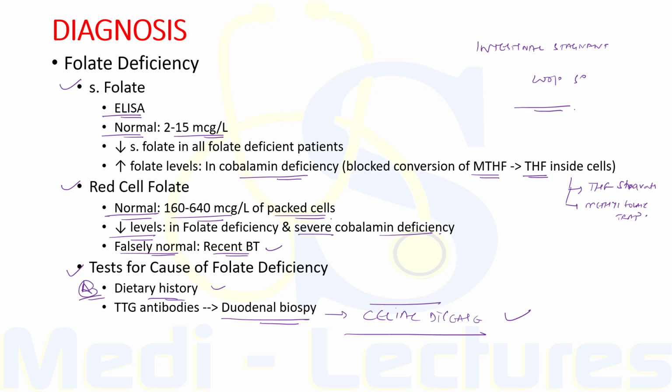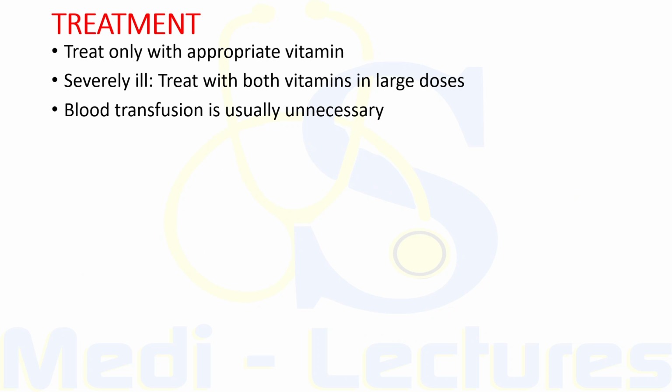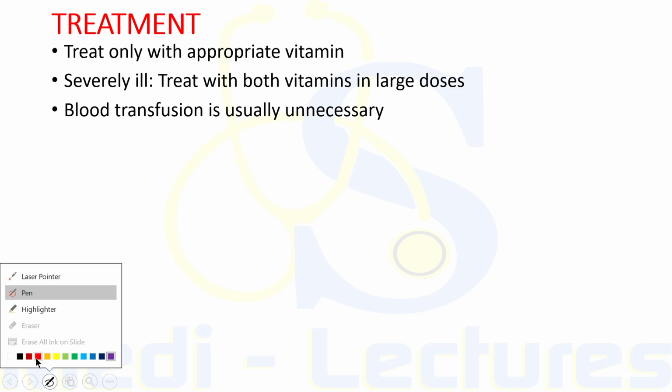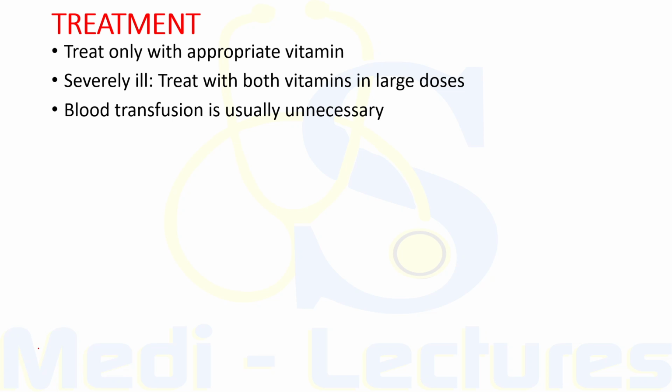Now let's come to the final part, that is the treatment. It is usually possible to establish which deficiency, folate or cobalamin, is the cause of anemia. Therefore, we have to treat only with the appropriate vitamin.